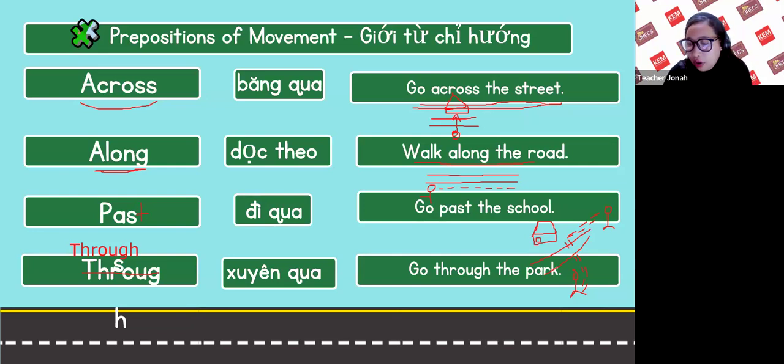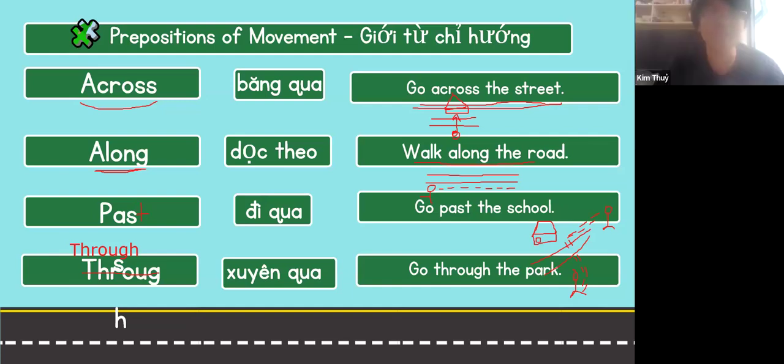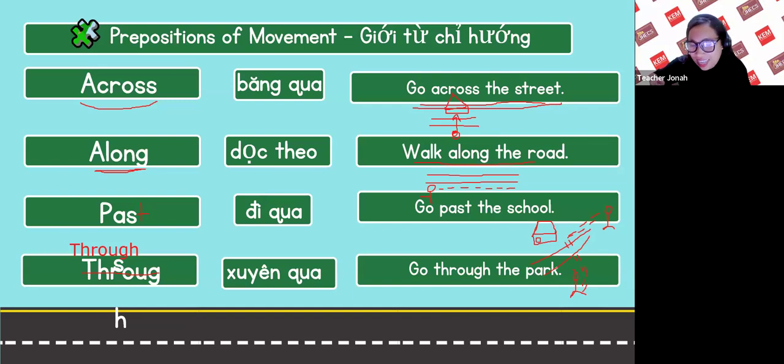While through is move inside, or move from one side. That's correct.